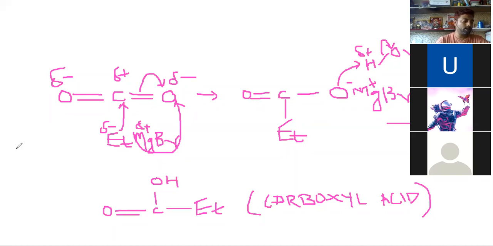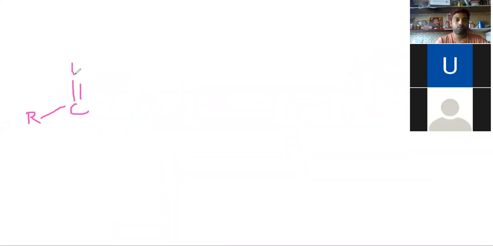We'll take one example of ketone; I think we had discussed it. We'll take one example of ketone, then we'll finish. Now we'll take one example of ketone, with R1 and R2.